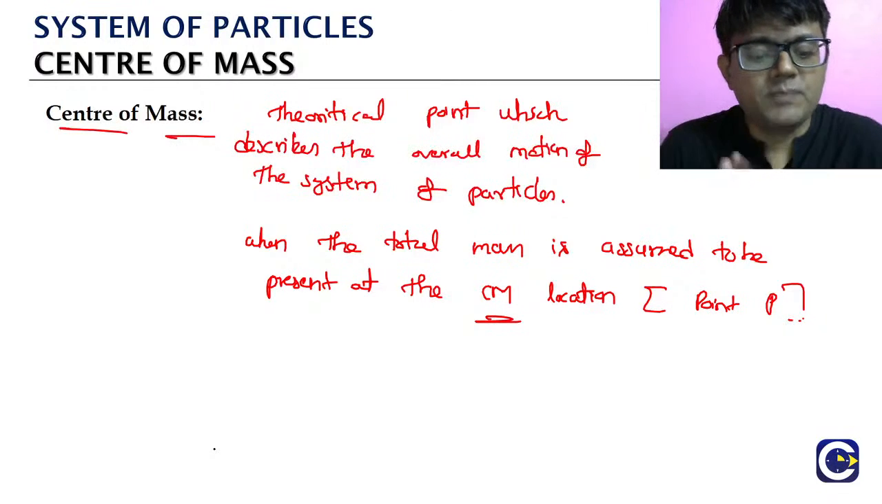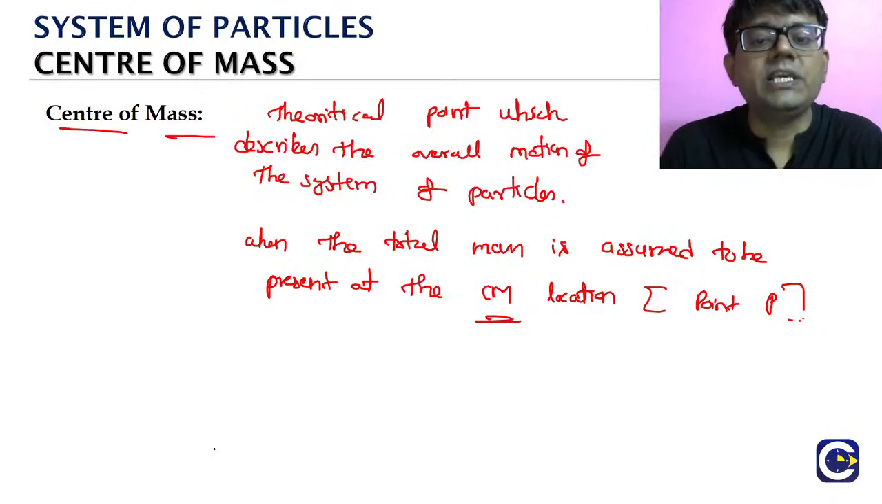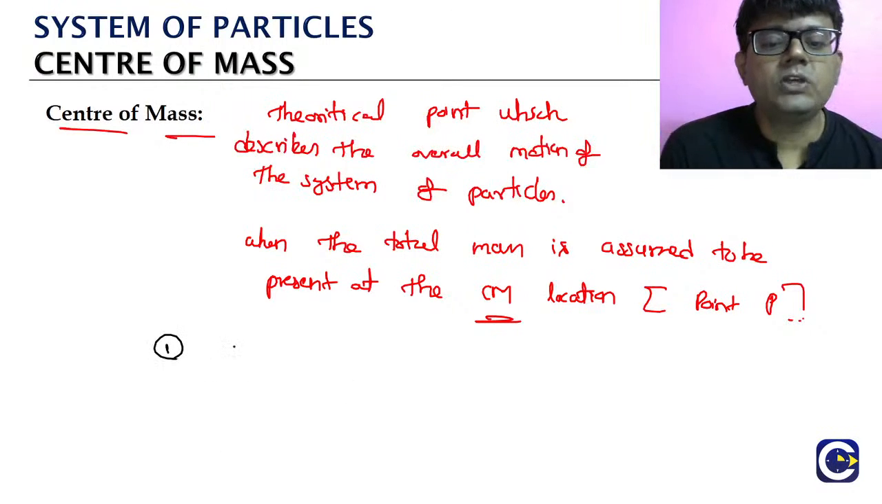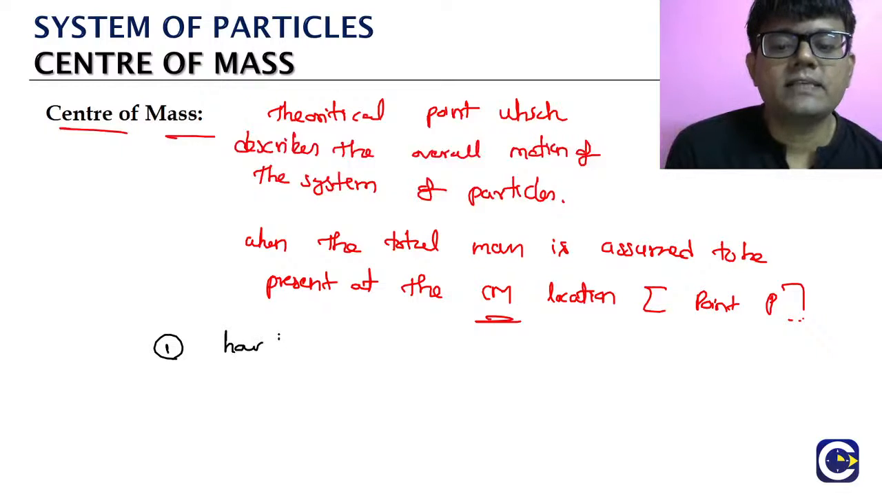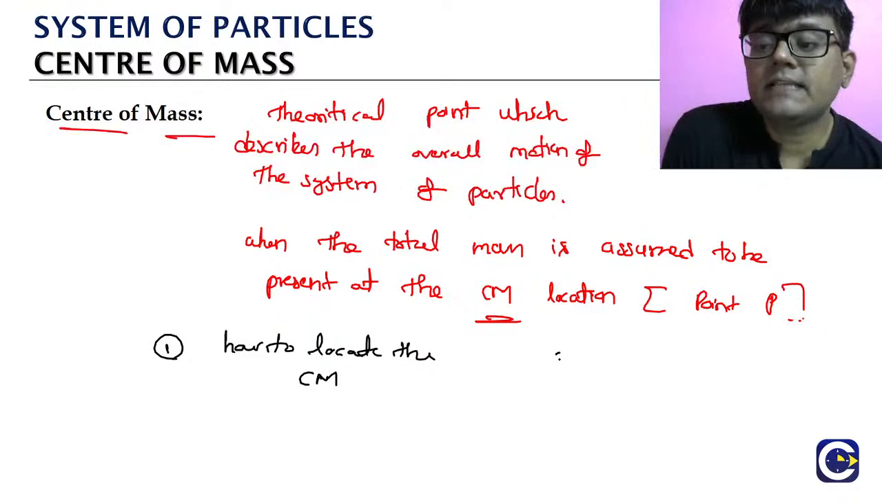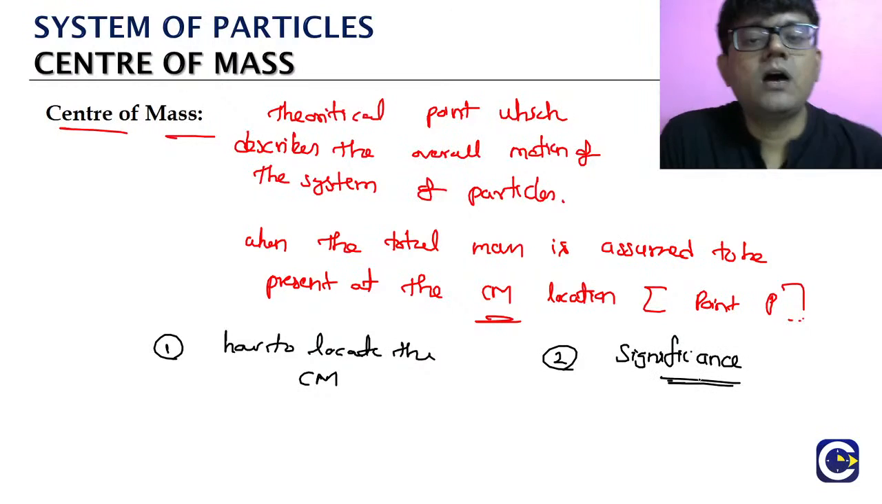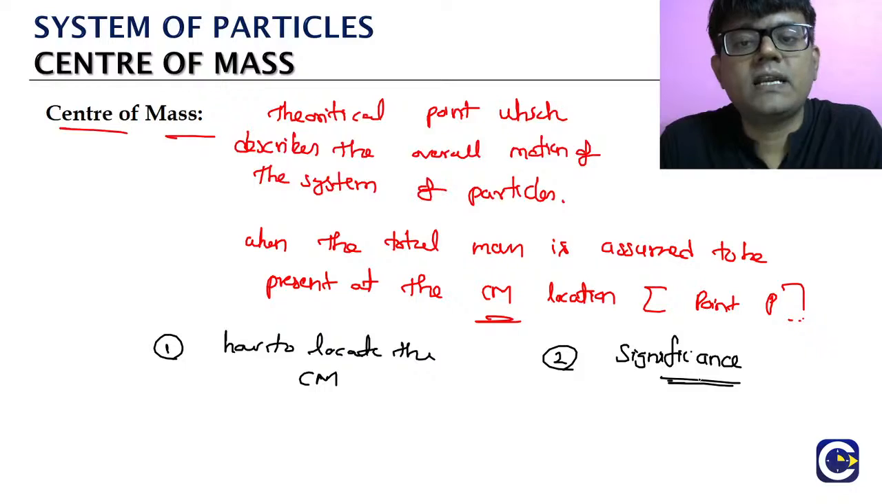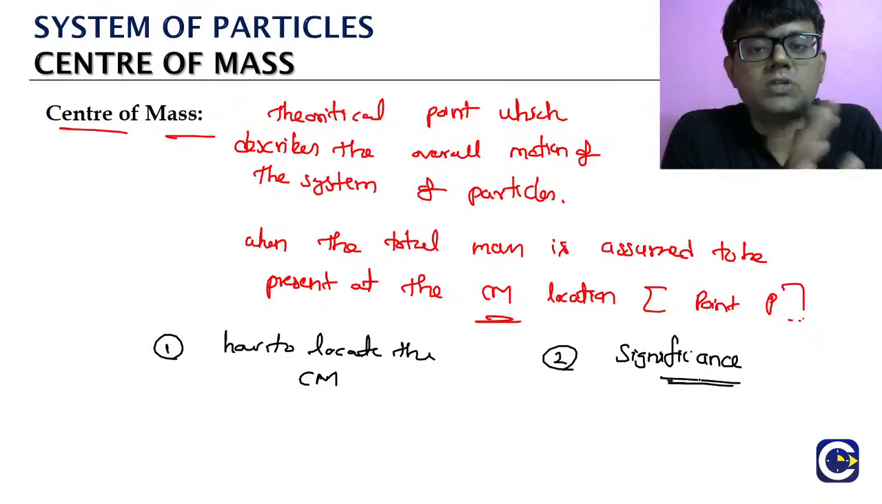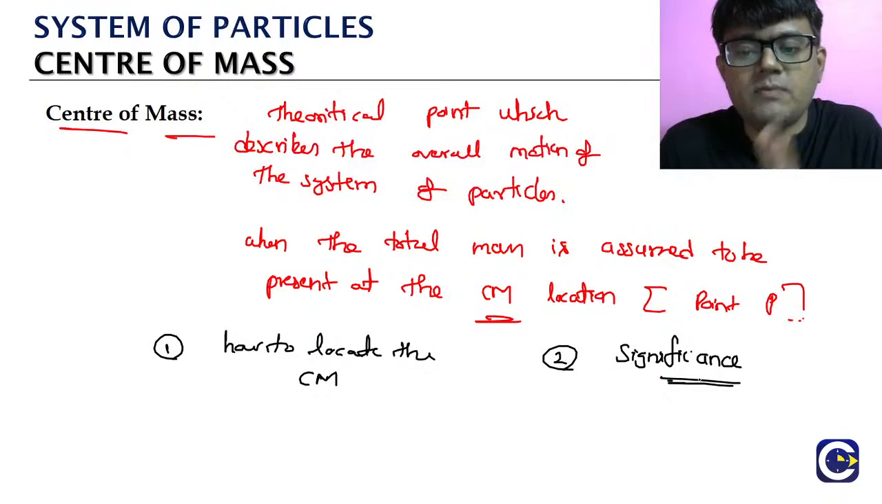Okay? So now we are going to see how we will find out. The first point is, we should know how to locate the center of mass. The second point, we should see what is the significance of center of mass: how the motion of the center of mass particle is related to the overall motion of the entire group. So we have to see that.